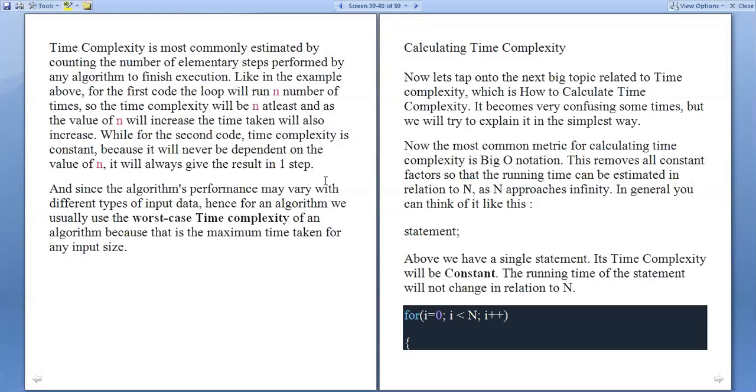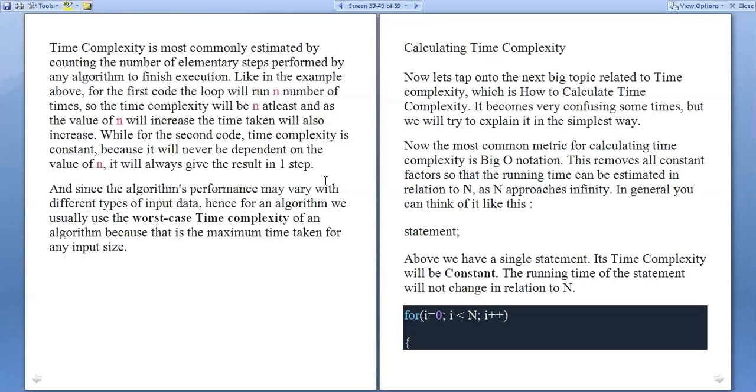Now for the second code, the time complexity is constant. Since we multiplied n with n directly in the previous code, the time complexity is constant because it never depends on the value of n. It will always give the result in one step. That means 4 into 4, just one step, or 10 into 10, or n into n, is a single step. We are not using any for loop. But when you use a for loop, it takes n number of steps. So that is big O of n.